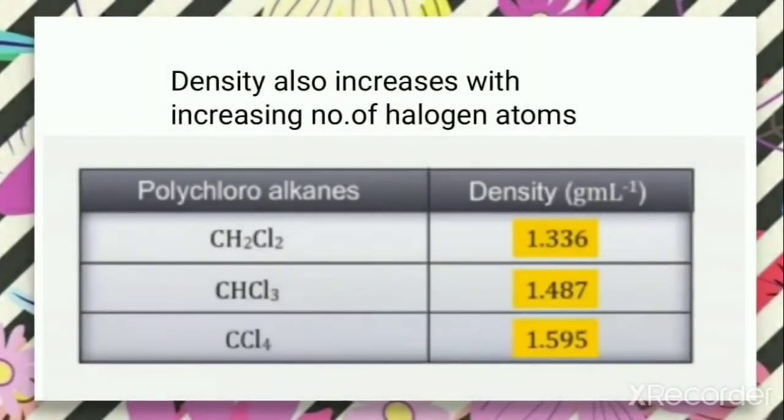Density also increases with the increase in the number of halogen atoms. As shown in the table, with the increase in the number of halogen atoms, we can find that density also increases. Therefore, the density is maximum in the case of CCl4 because there are 4 chlorine atoms. In the case of CHCl3, that is chloroform, there are only 3 chlorines, and in the first case, that is CH2Cl2, there are 2 chlorine atoms. So the density is increasing with the increase in the number of halogen atoms.